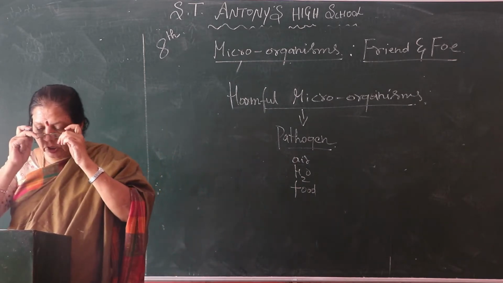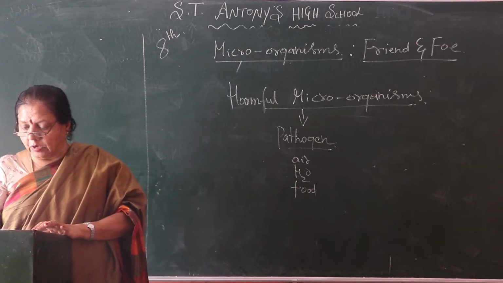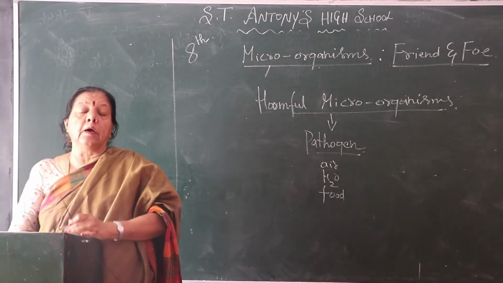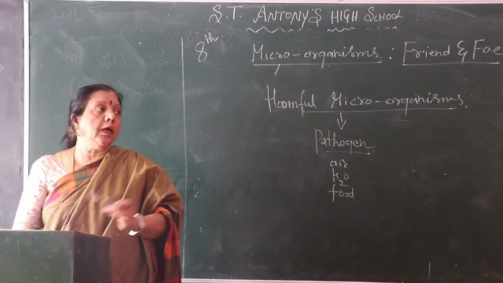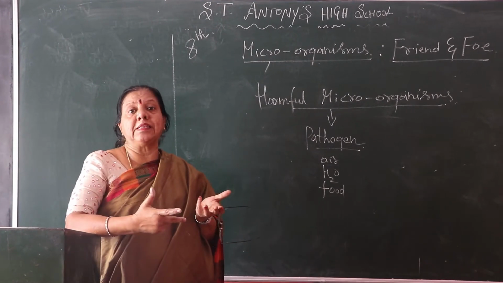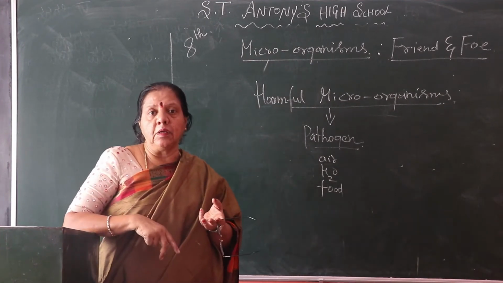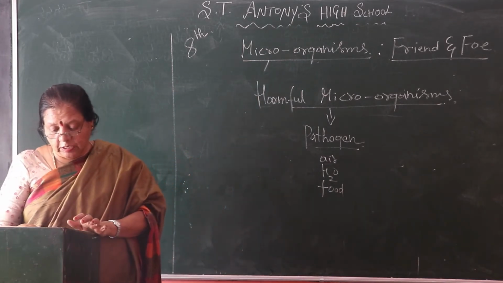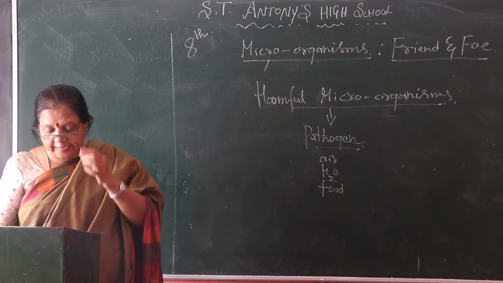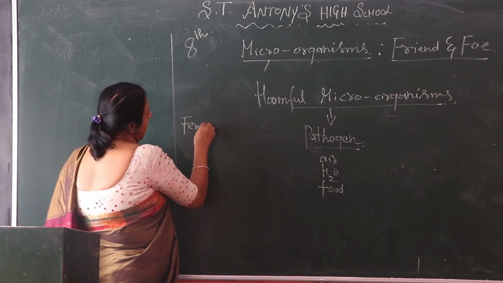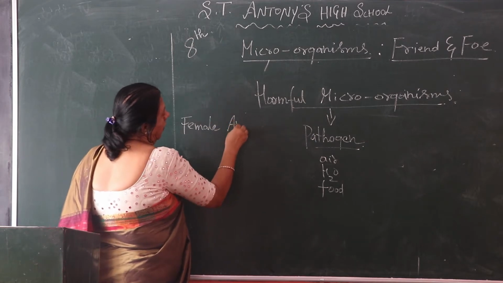Next we pass on to carriers. Not only that, pathogens also enter through food when some mosquitoes are involved. You know mosquitoes. Which mosquito? You know, Anopheles. Female Anopheles.